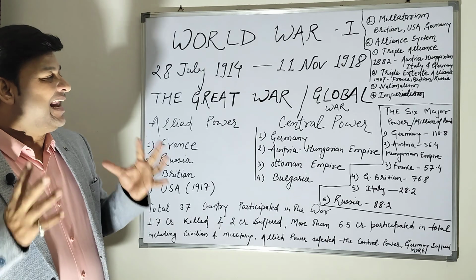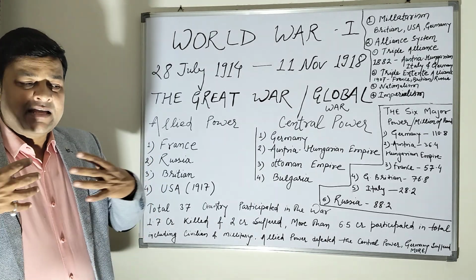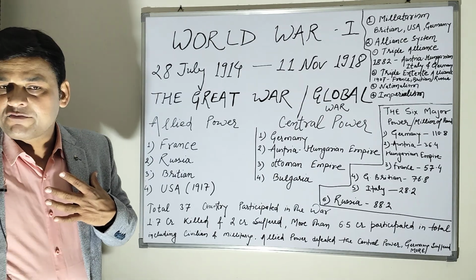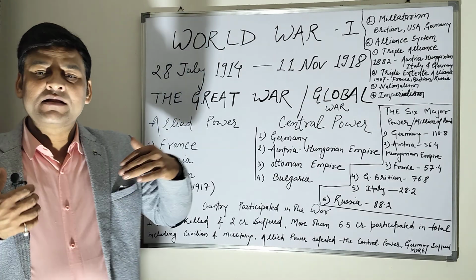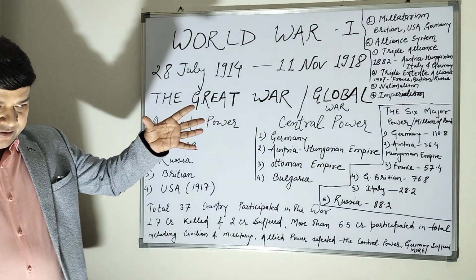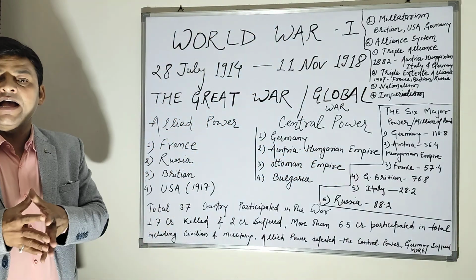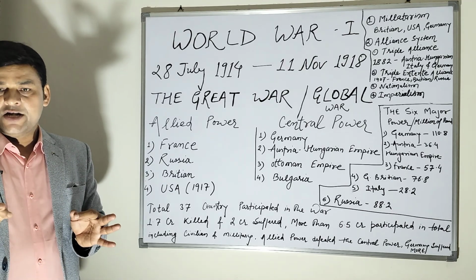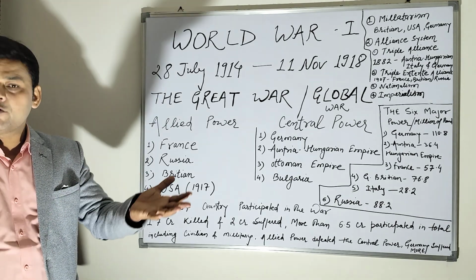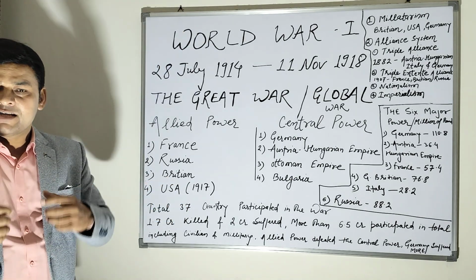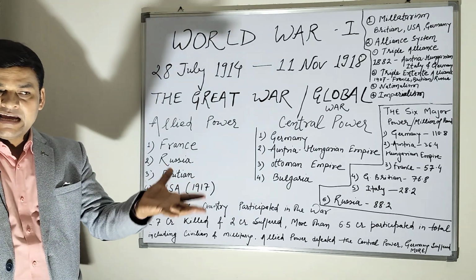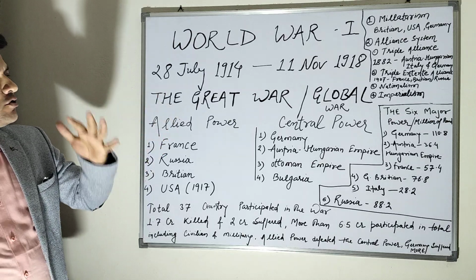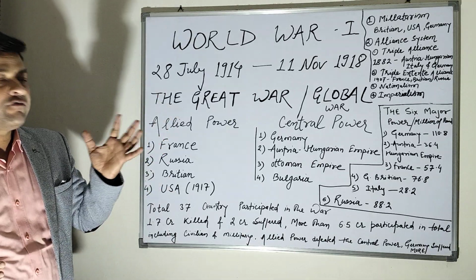And the second is the alliance system. What is the alliance system? If I am the head of one country, I make some other friend, and I also make a third friend, and we mutually make an agreement that we will help each other during war, so if any fourth country wanted to annex any of us, we all three help each other. So this alliance system was also responsible for World War first.